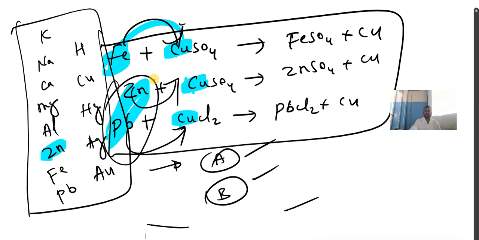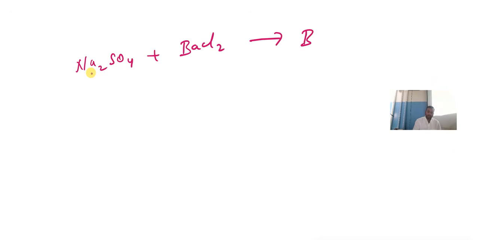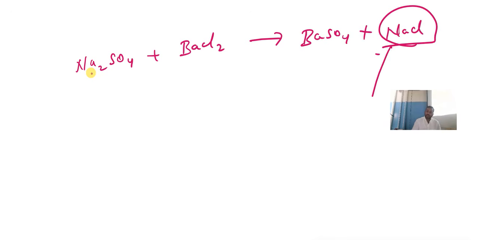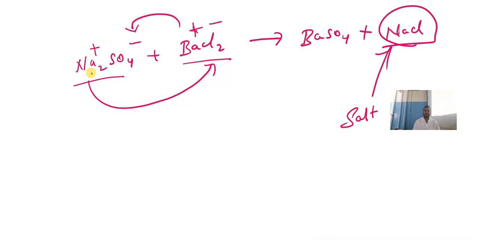And last but not least, double displacement reaction. In double displacement reaction, children, this is one of the most important reactions. Remember, sodium sulfate plus barium chloride gives barium sulfate plus sodium chloride. NaCl is what? Salt. When these two react, there will be an exchange of ions, plus minus, plus minus. This plus will react with this minus.